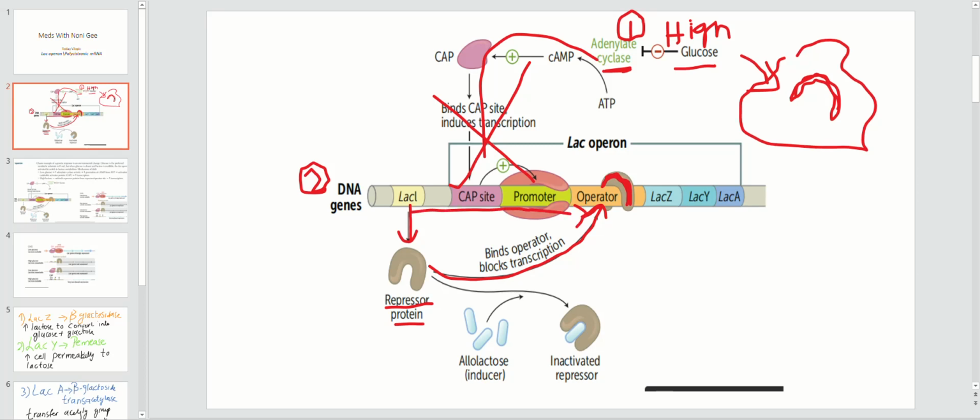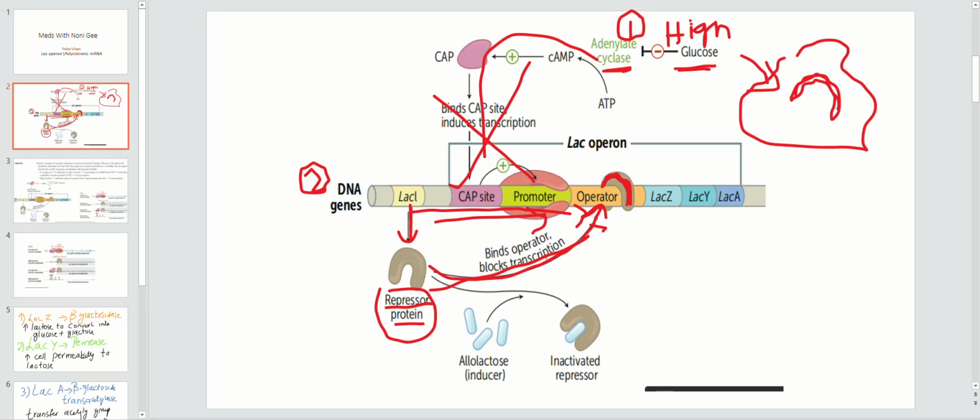So these are the two things that happen when E. coli has high glucose: adenyl cyclase inhibition, no CAP protein activation, and the repressor protein binds to the operator site. So this whole Lac operon will be shut down. That is what happens when there is high glucose.